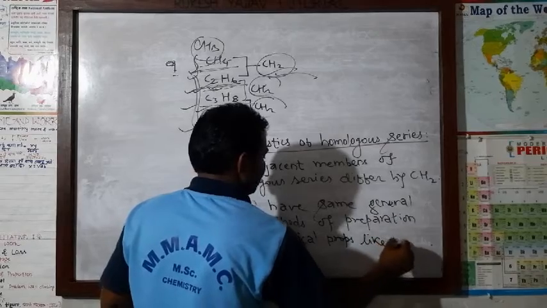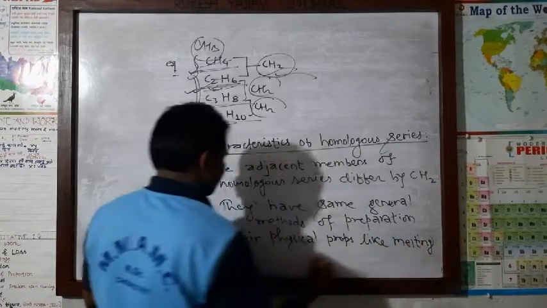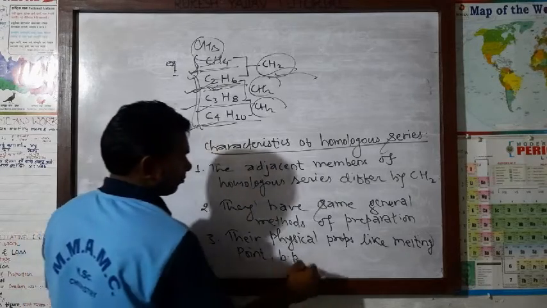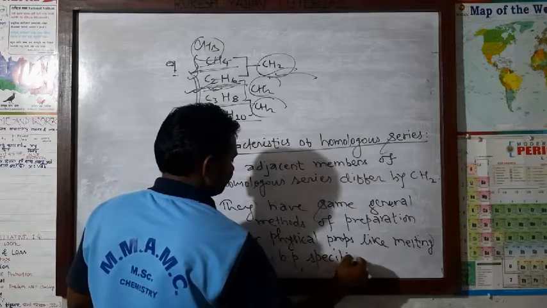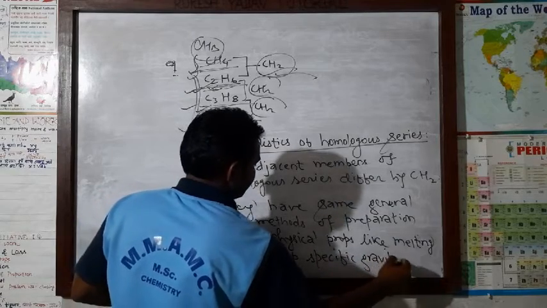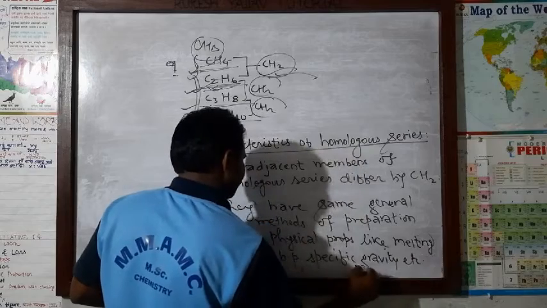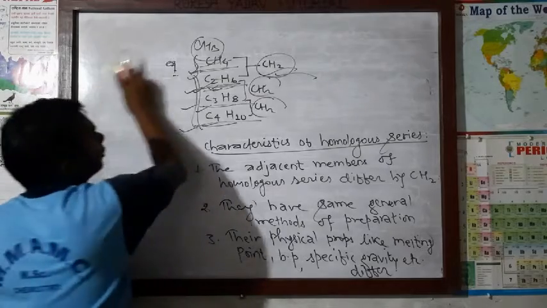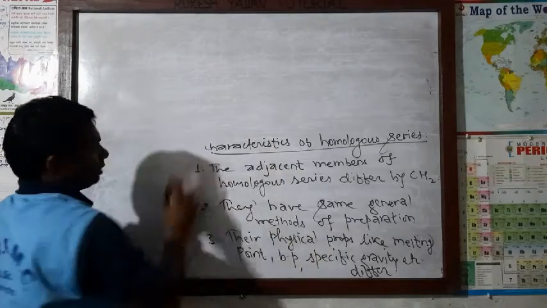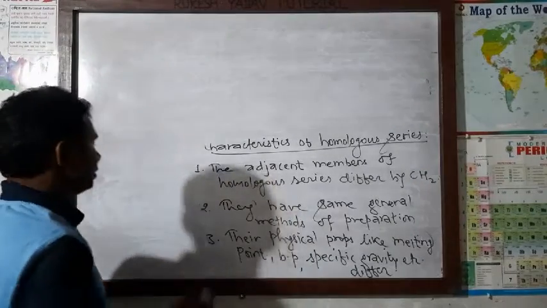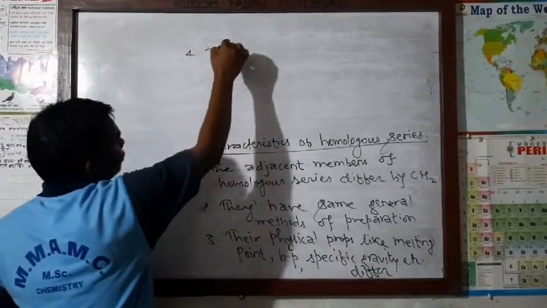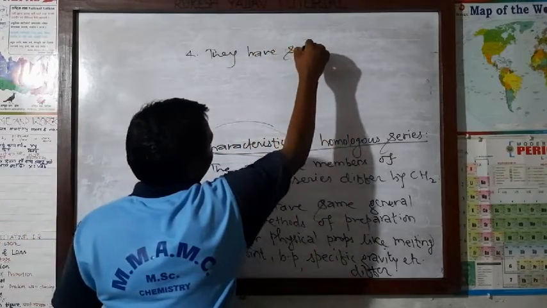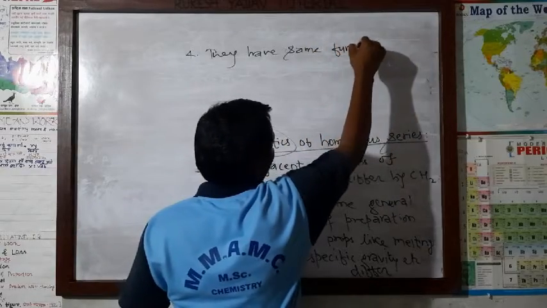Like melting point, boiling point (BP means boiling point), specific gravity, etc. differ. They have this property differ. Now they have same functional group. That already we have written in the definition also, that they have same functional group. That also we can write under these characteristics. They have same functional group.